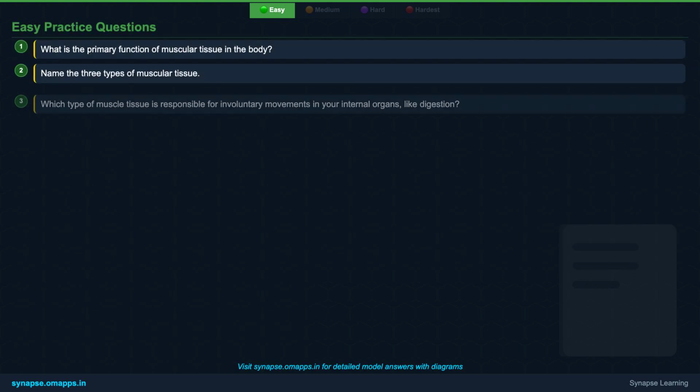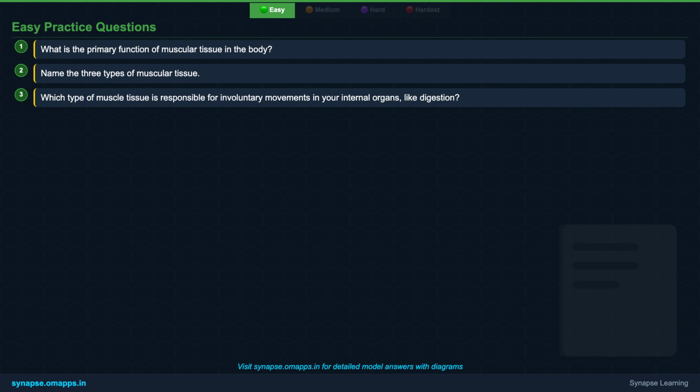Time to test your understanding. Here are three quick questions. First, what is the primary function of muscular tissue in the body? Second, name the three types of muscular tissue. And finally, which type of muscle tissue is responsible for involuntary movements in your internal organs, like digestion? Think carefully about what we've just discussed.